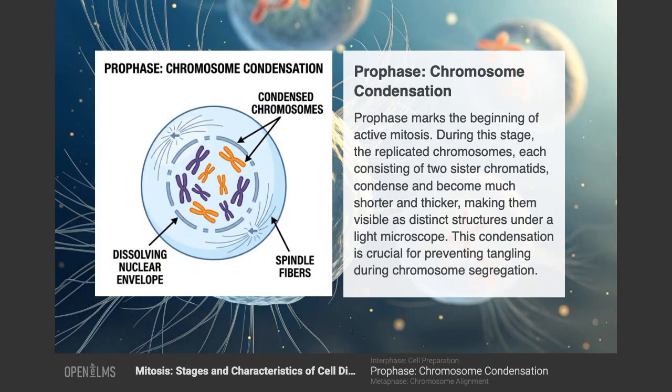Prophase, chromosome condensation. Prophase marks the beginning of active mitosis. During this stage, the replicated chromosomes, each consisting of two sister chromatids, condense and become much shorter and thicker, making them visible as distinct structures under a light microscope. This condensation is crucial for preventing tangling during chromosome segregation.